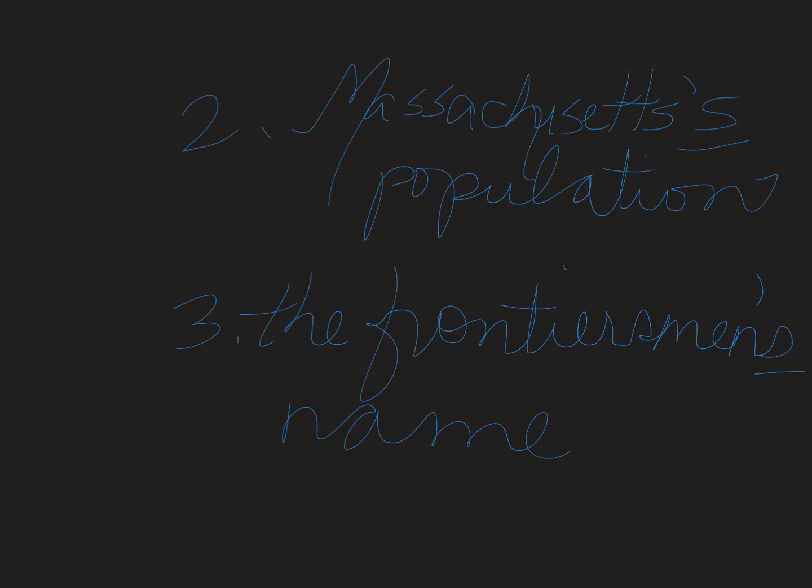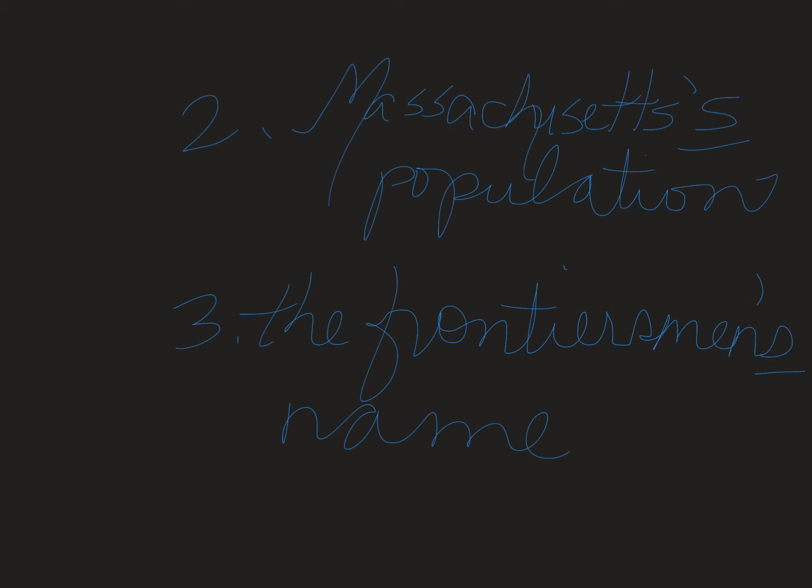Now which part is going to show ownership here? Well, it's going to be Massachusetts. And you would say the Massachusetts's population. I know that's a mouthful. Thankfully, you only have to write it. You don't have to say it. Massachusetts, and of course that's singular, so you have to add an apostrophe S to make it show ownership, singular possessive. Massachusetts's population.